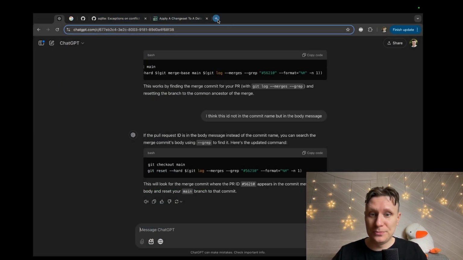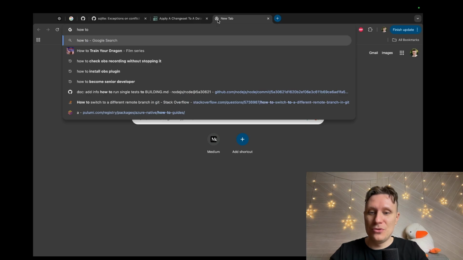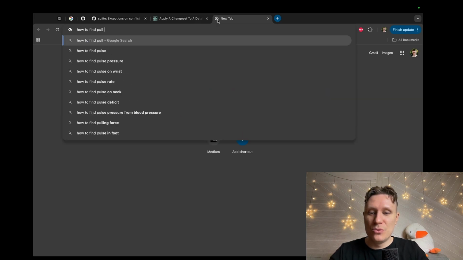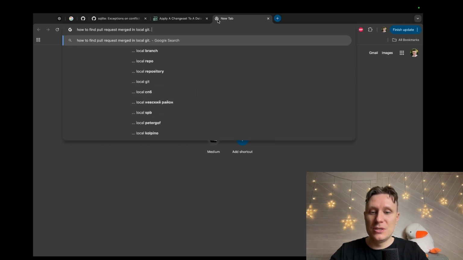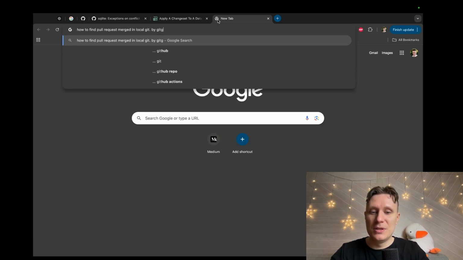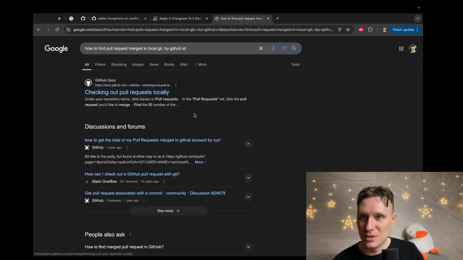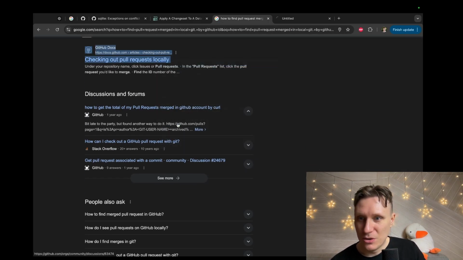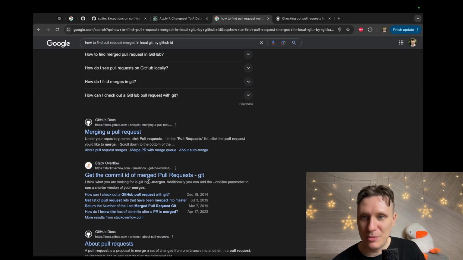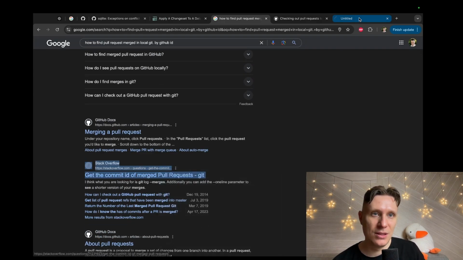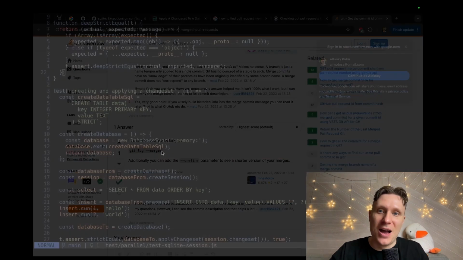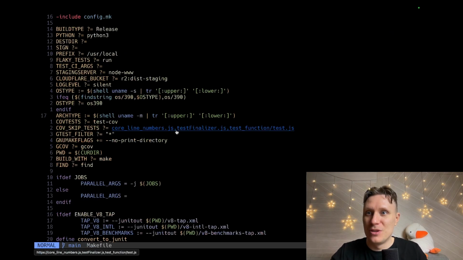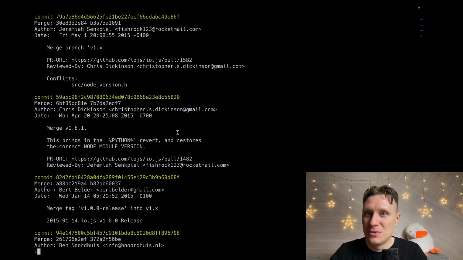So okay, how to find pull requests merged in local git by GitHub ID? Can you help me? Checking out pull request locally. Okay, how to get local? No. Merging pull request, then get commit ID of merge pull request ID. Okay, let's check git log merges. Let's try git log merges. ChatGPT suggested this too. Okay.